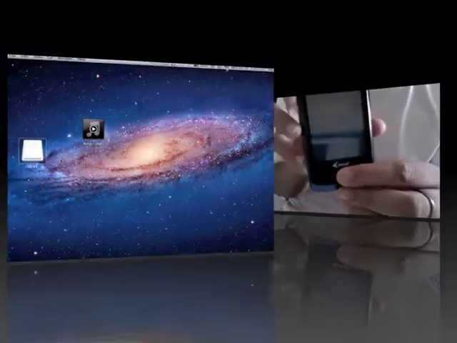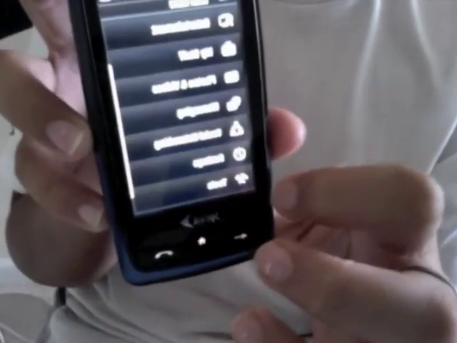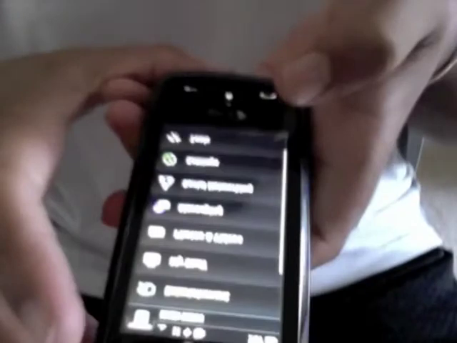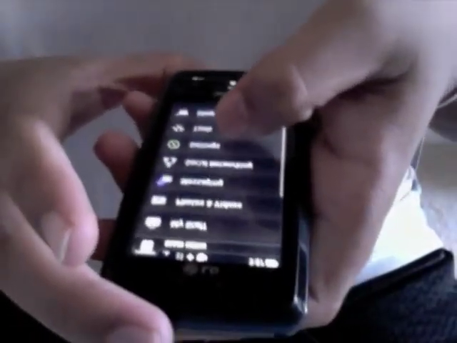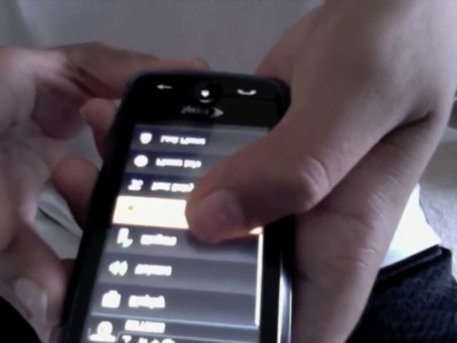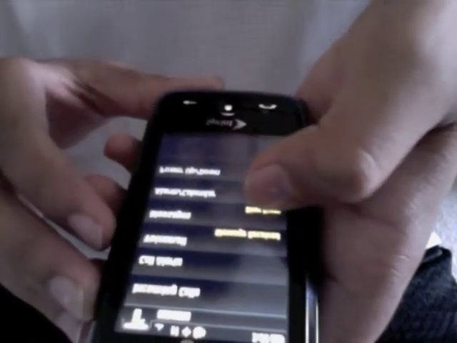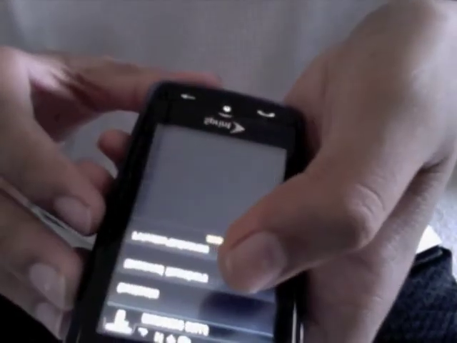I'm gonna take this out. I'm gonna test it out and see if the ringtone came on. Check this. Hold on. Going to go to settings, ringers, then incoming calls, contacts.